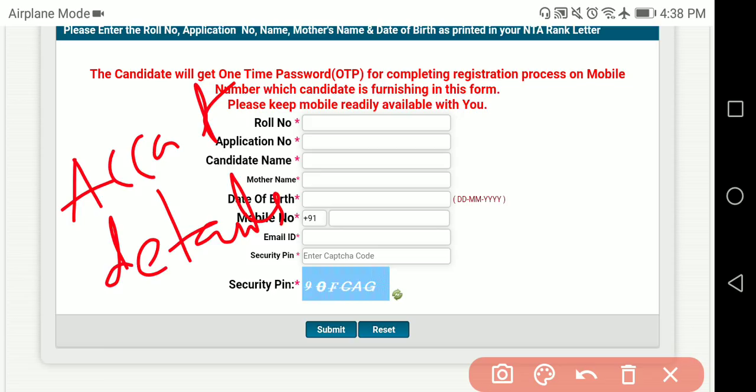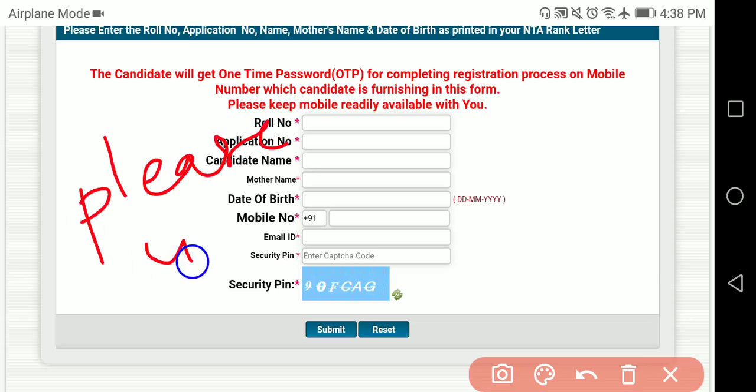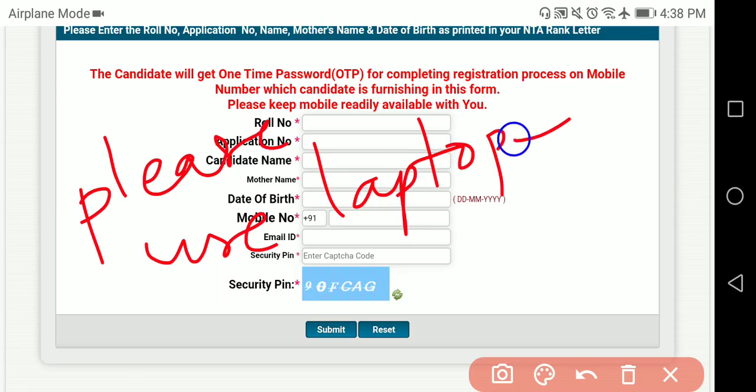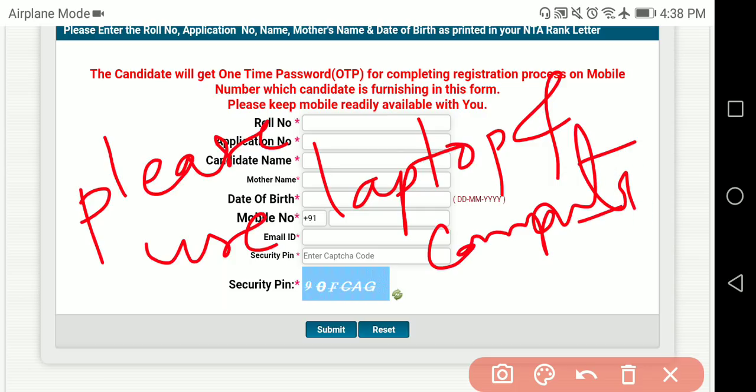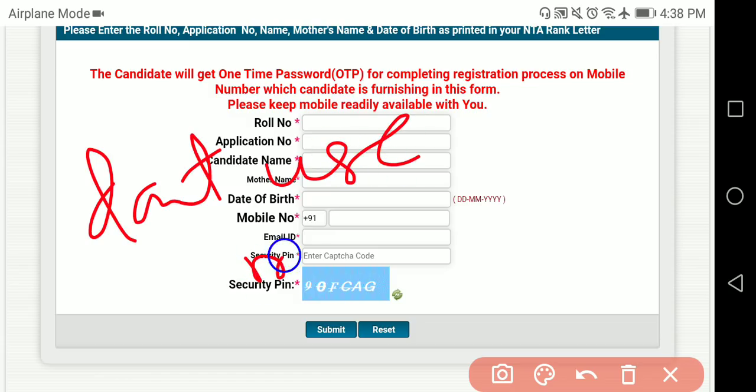Another very important piece of information: please use your laptop or computer, which means desktop, or you can go to some cyber center. My suggestion is, don't use mobile for this.